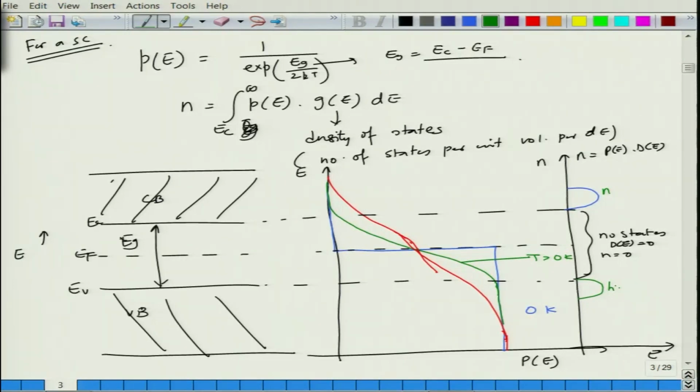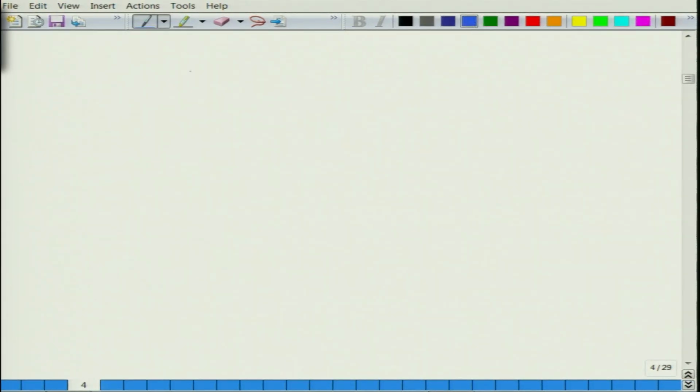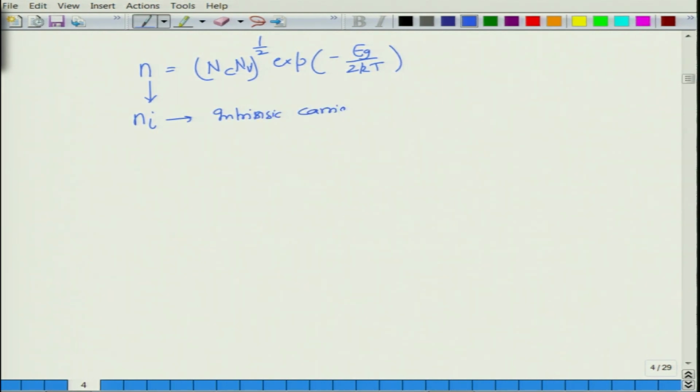So, for an intrinsic semiconductor, we write N is equal to Nc Nv to the power half into exponential of minus Eg by 2 kT, and this N is called Ni. So, this is the intrinsic carrier concentration, and this means Ni is equal to n, which is equal to p.